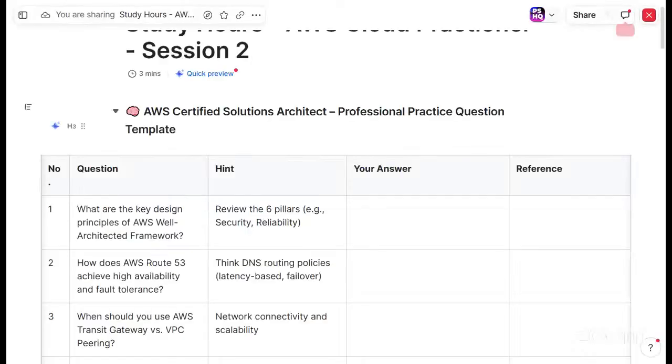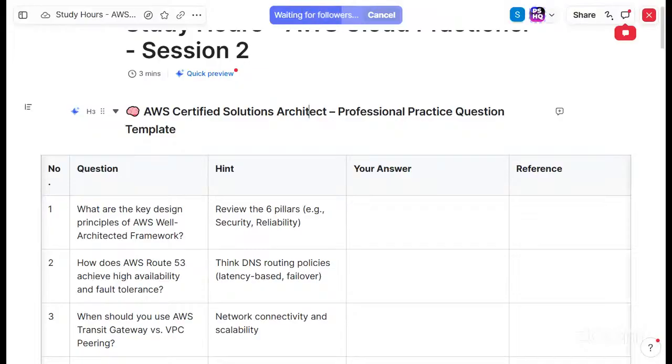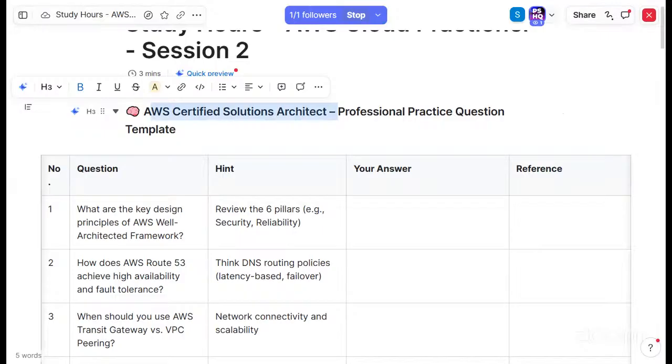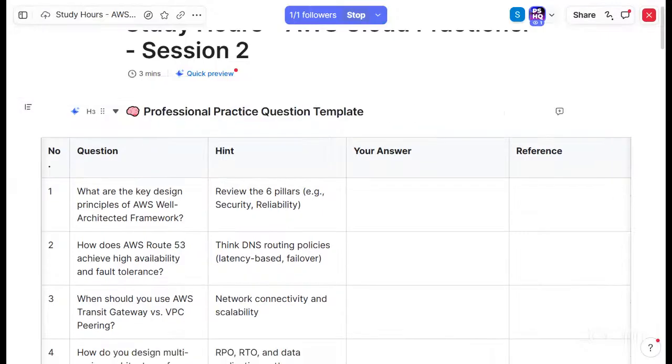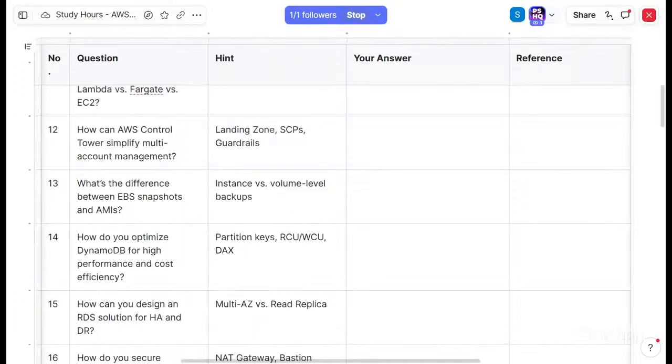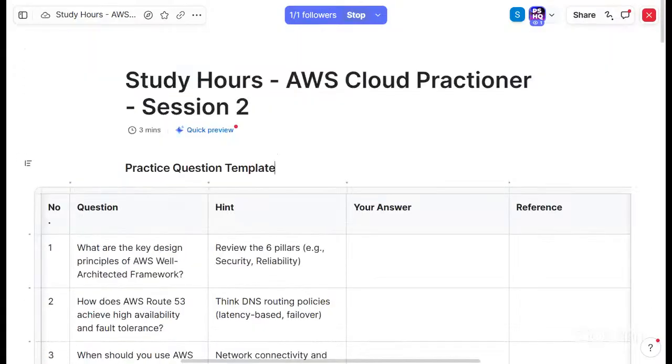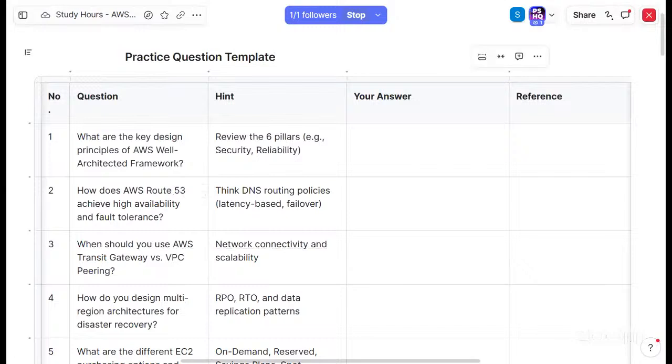Yeah, this is it. AWS Certified Solutions Architect Professional practice question. Let's remove it for the practice question template. These are the 50 questions which I have. Okay, got it. For each, we need to have the answer and also some reference, like a tool or whatever. It will be good.